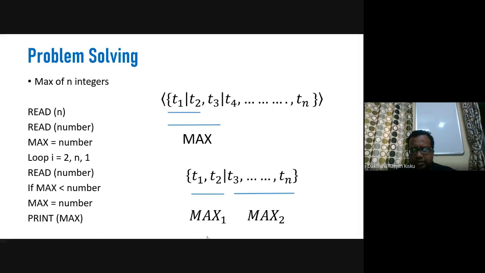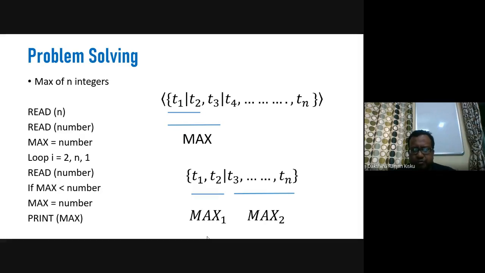That means this should be decomposed into two disjoint and non-empty subsets. Okay, so from the first subset we will find max one, from the second subset we will find max two. Then a comparison will be made between max one and max two. Okay, so in this way we can develop the solution to the problem.